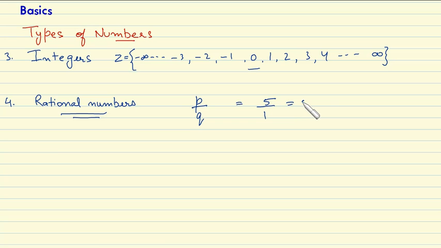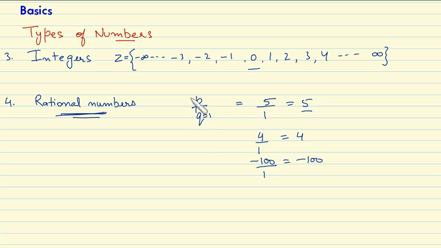Then what is 5 by 1? It is 5 only. Okay, and what is 5? 5 is an integer. Okay, fine. Now suppose the value of p is 4 and the value of q is again 1. So we again get 4. If the value of p is, say, minus 100 and the value of q is 1, then we get minus 100. Okay, so we can see that if the value of q is equal to 1, then the rational number becomes an integer.